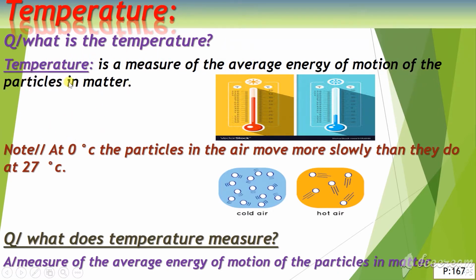Note about temperature: at 0 Celsius degrees, the particles in the air move more slowly than they do at 27 Celsius degrees. This means, for example, the particles of cold air move very slowly compared to the particles of hot air, but the particles of hot air move very fast compared to the particles of cold air.